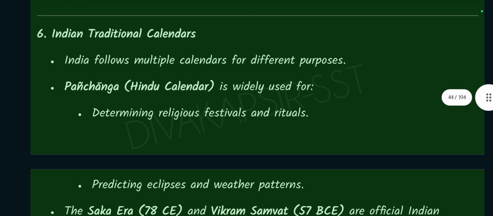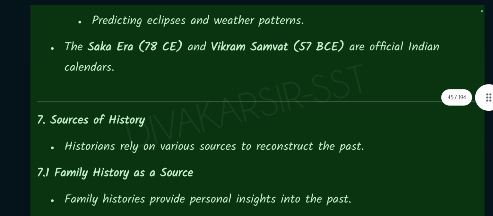Number 6. Indian traditional calendars. India follows multiple calendars for different purposes. Panchanga, the Hindu calendar, is widely used for determining religious festivals and rituals, predicting eclipses and weather patterns. The Saka era, 78 CE, and Bikram Sambat, 57 BCE, are official Indian calendars.